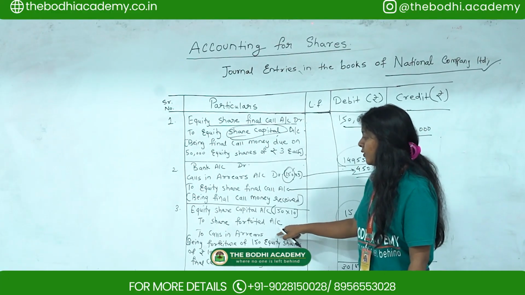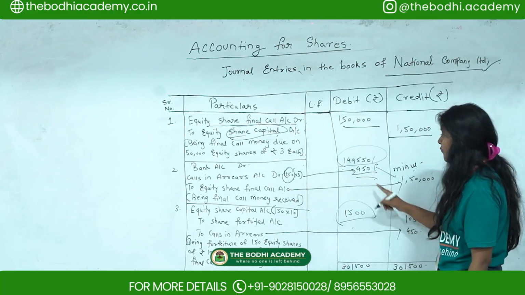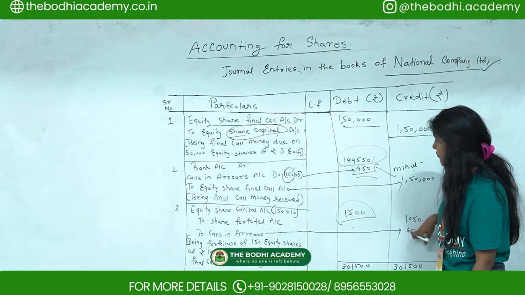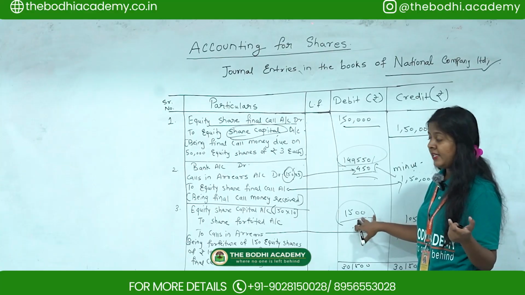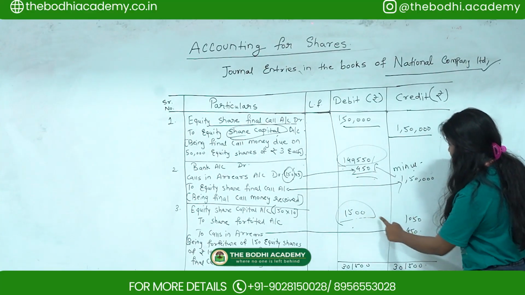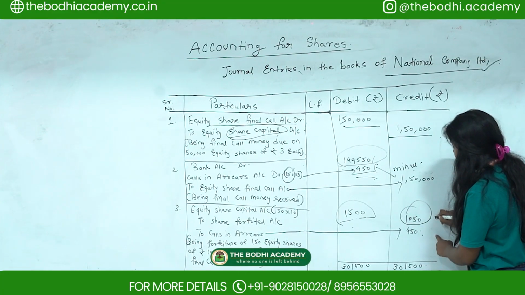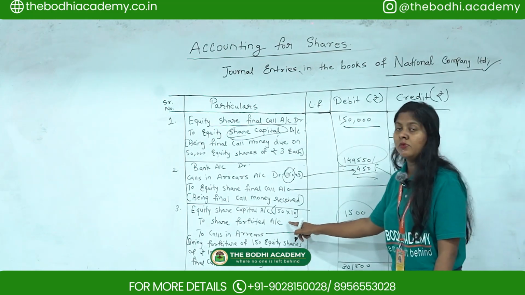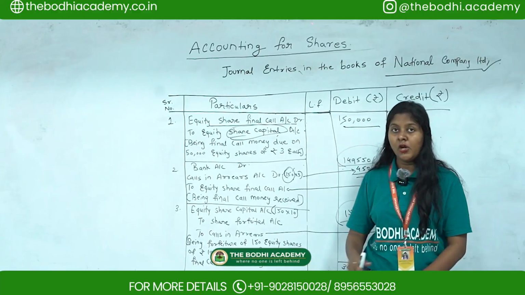We know how much is there in calls in arrears account, which is 450. So whatever the amount is, you have to take 450 over here, and in equity share capital, it's 10 each, so 150 into 10, 1,500. So 1,500 minus 450, you will get 1,050. So this is the balancing figure you are getting for share forfeiture account. Then the narration you have to pass.